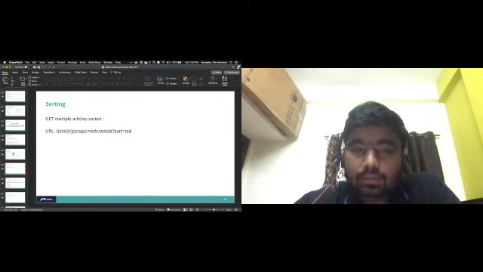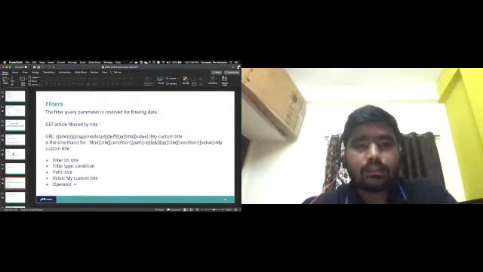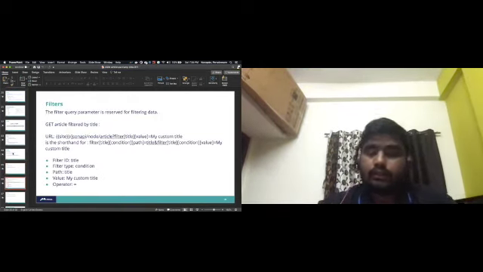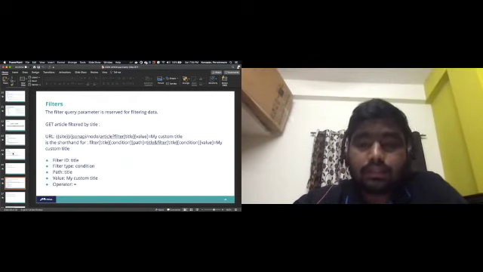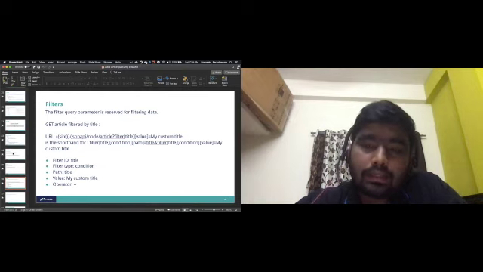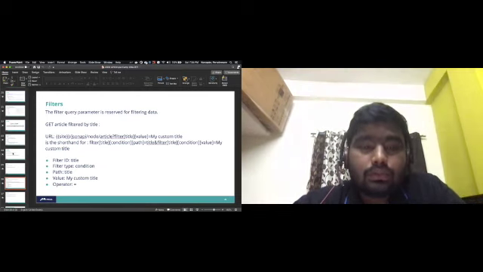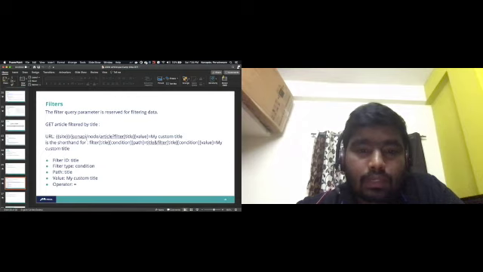So pagination and sorting are over. Next, filters. In our regular situation, in any endpoint, we need to filter the fields based on the title or anything, such as an ID. So this is the filter query parameter.